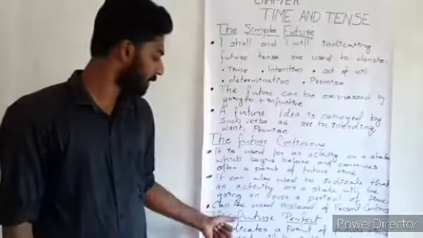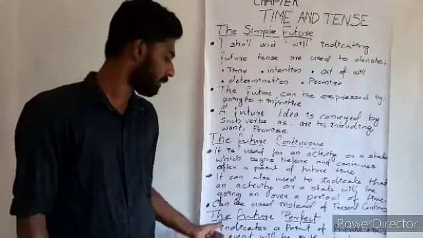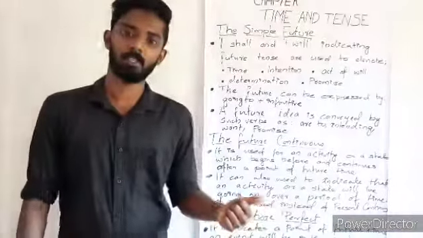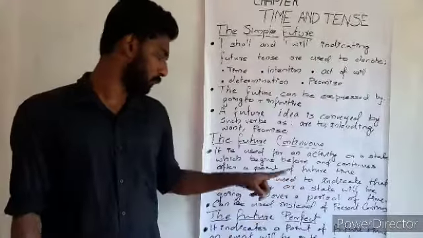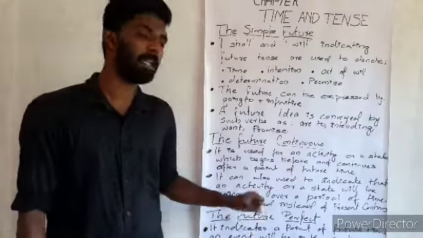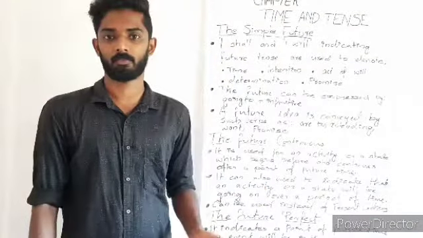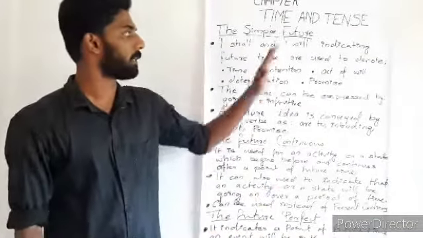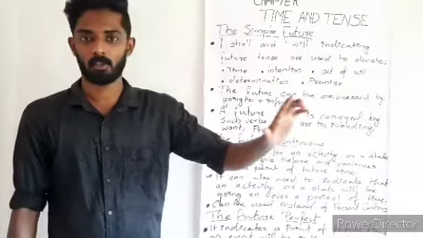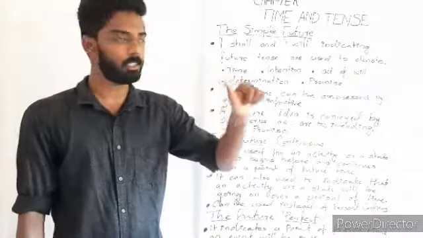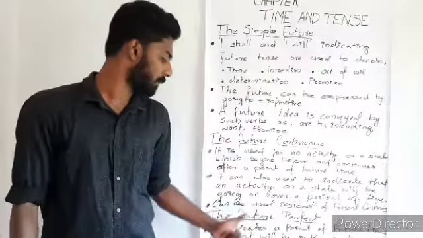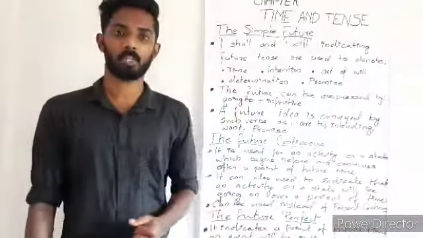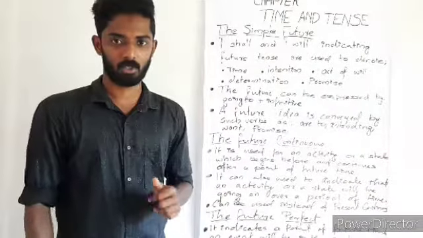And the last one which we studied is the future perfect and future perfect continuous. It is said that it indicates that at a point of future time, an event will be in the past. So we have studied four things which we have to know about the future tense, that is simple future, future continuous, future perfect and future perfect continuous tense.